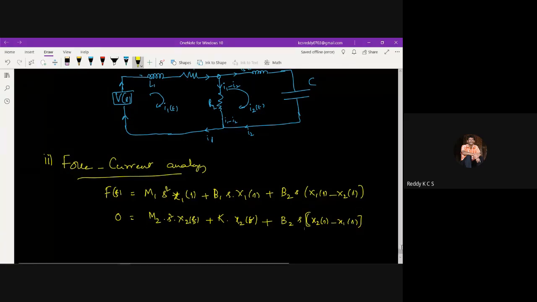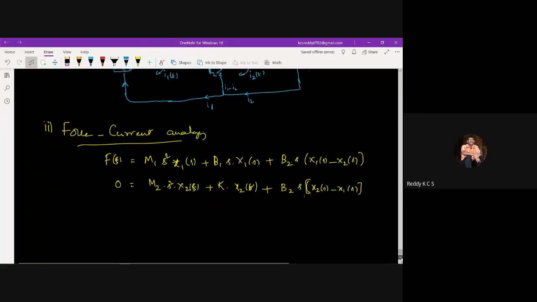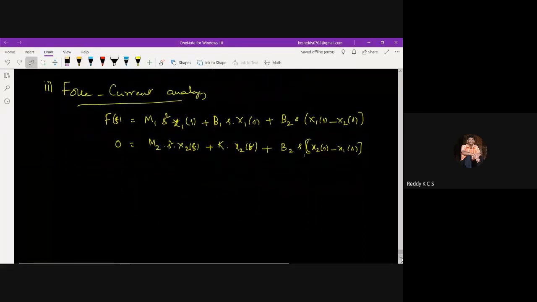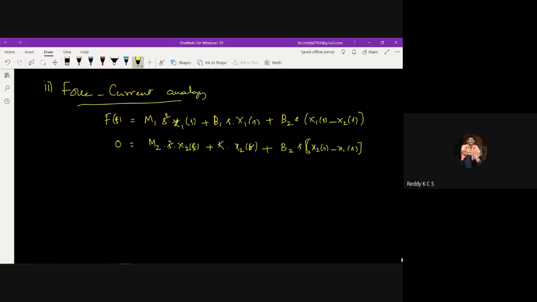Now I have to replace these mechanical terms with electrical terms by using the FI analogy. What are the terms which we have used in the FI analogy? The force is replaced with current I. Then mass is replaced with capacitance. Then the friction coefficient is replaced by the reciprocal of resistance.